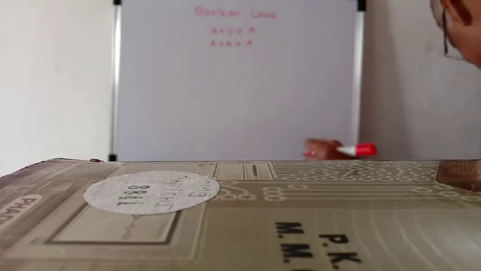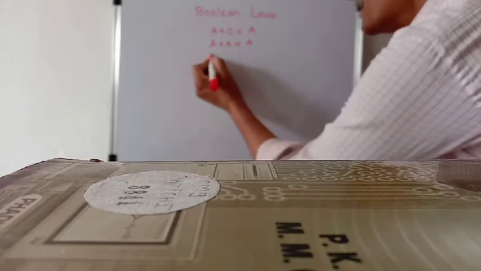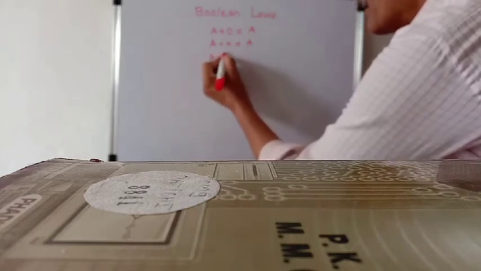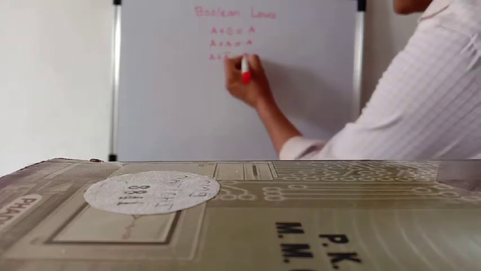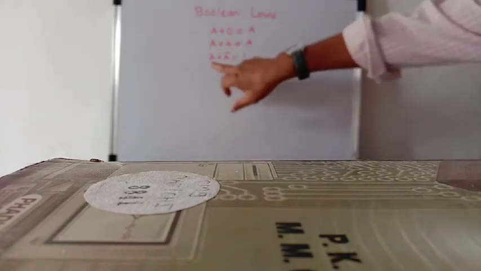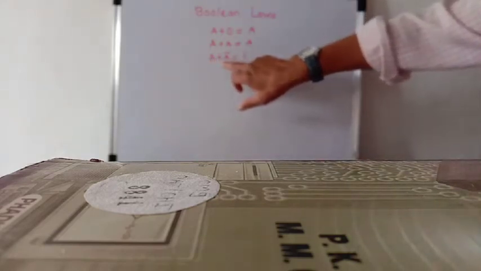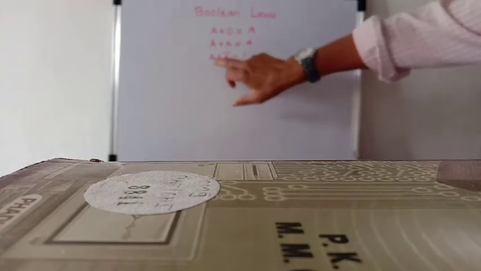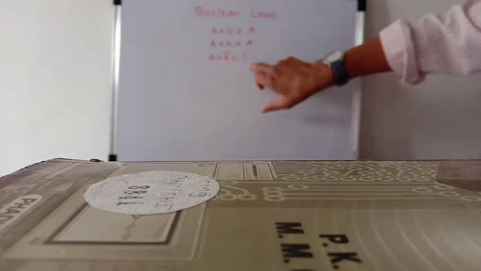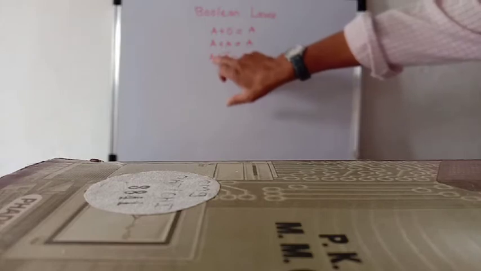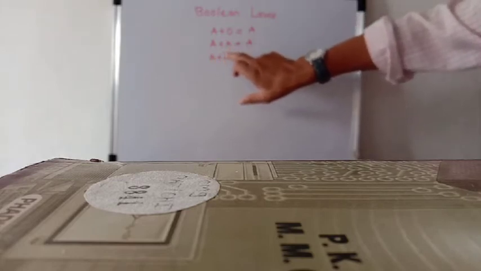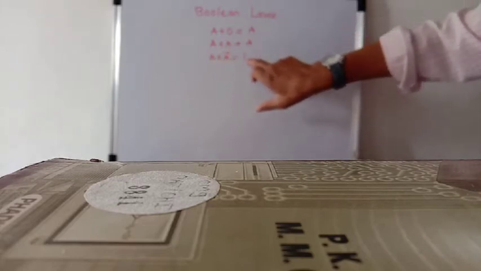Then A plus A bar is equal to 1. Because if A is equal to 1, then 1 plus 1 bar means 0, so 1 plus 0 is equal to 1. If A is equal to 0, then 0 plus 0 bar means 1, so 0 plus 1 is equal to 1.